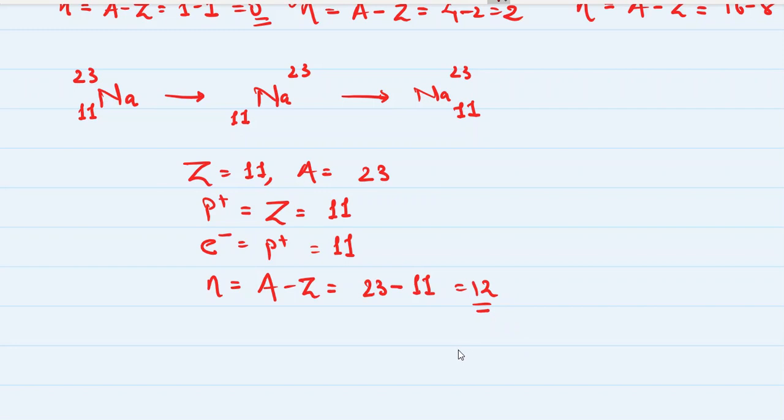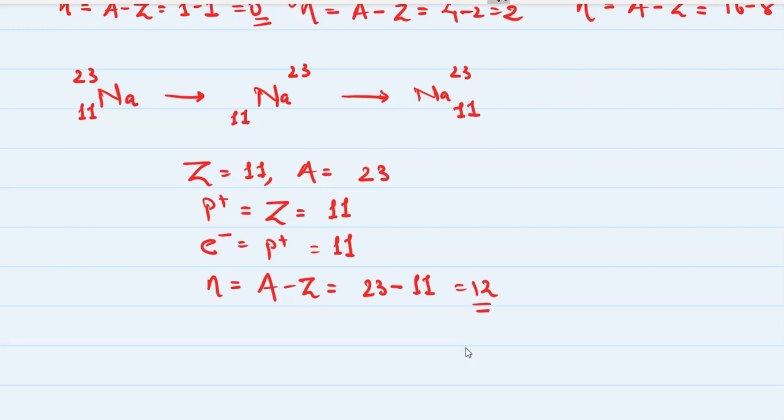Right, so you must be wondering how you will remember all this, because we don't know the atomic numbers and mass numbers. We have a list, don't worry. In your textbook also there must be a list of all the elements with their respective mass numbers and atomic numbers.